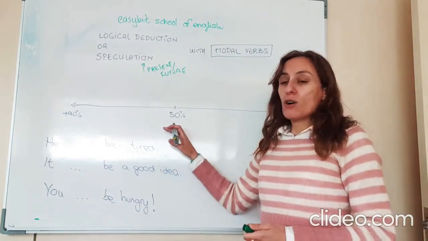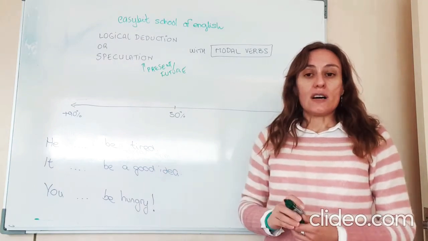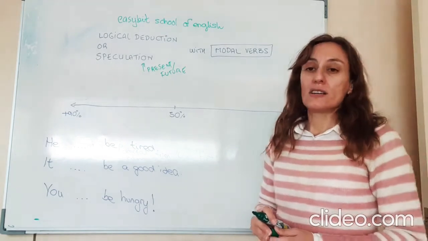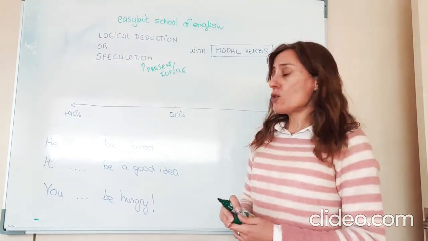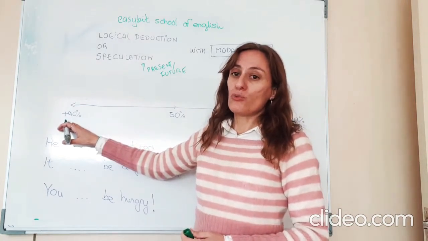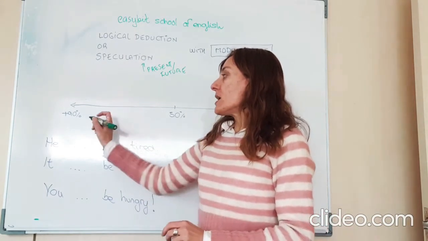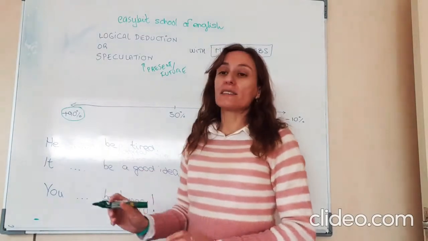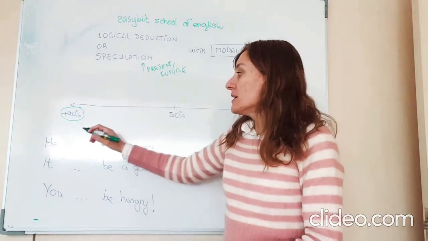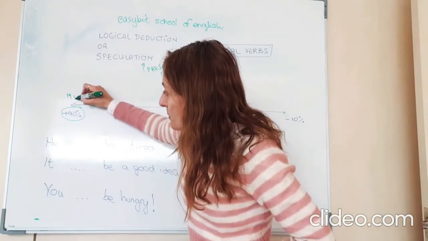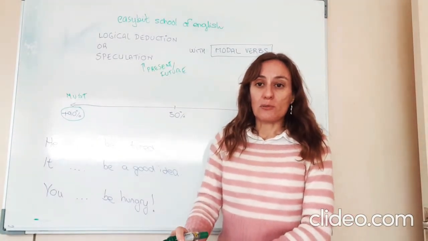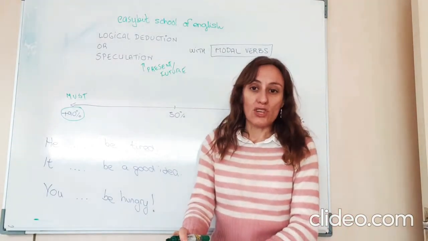Well, it depends on how sure I am, how confident I am that the information is true. So, if I'm not 100% sure, but I'm quite confident that something is true, a minimum of 90%, 90-something percent probability that it will be true, I can use the modal verb must. It's for logical deduction about the present or the future.